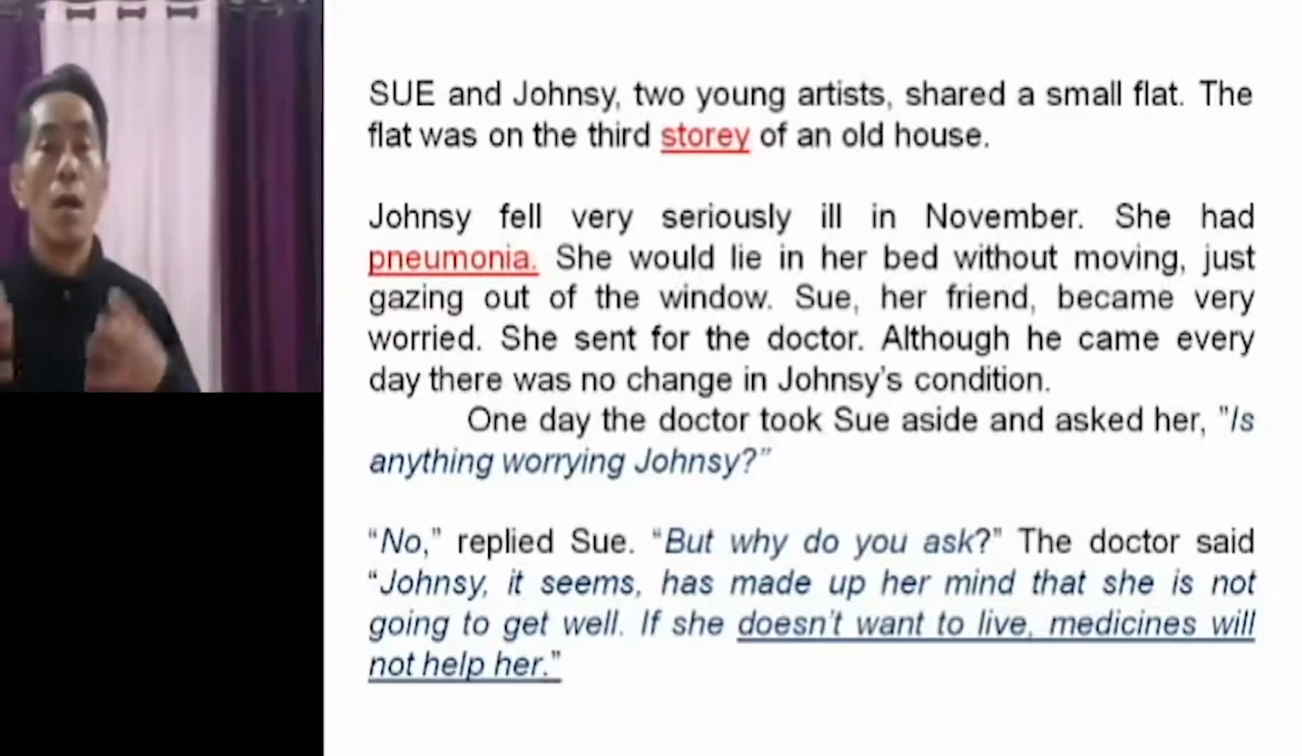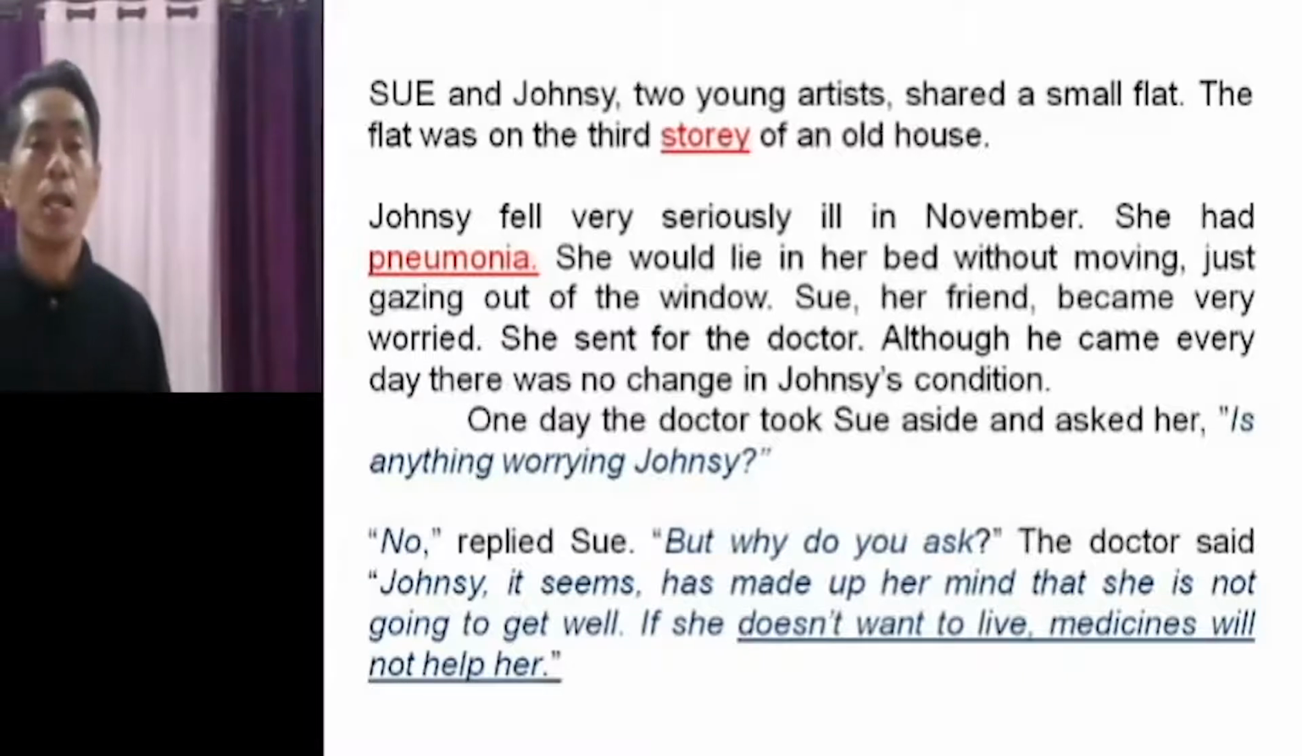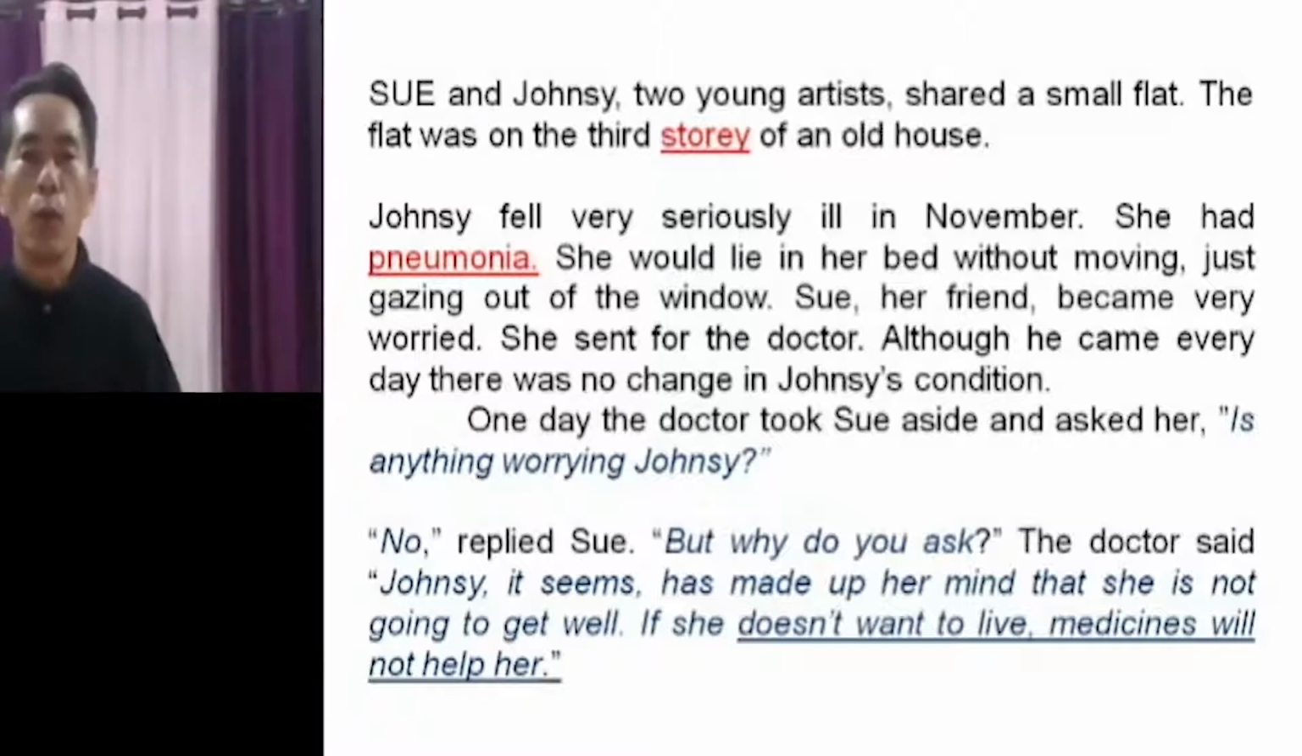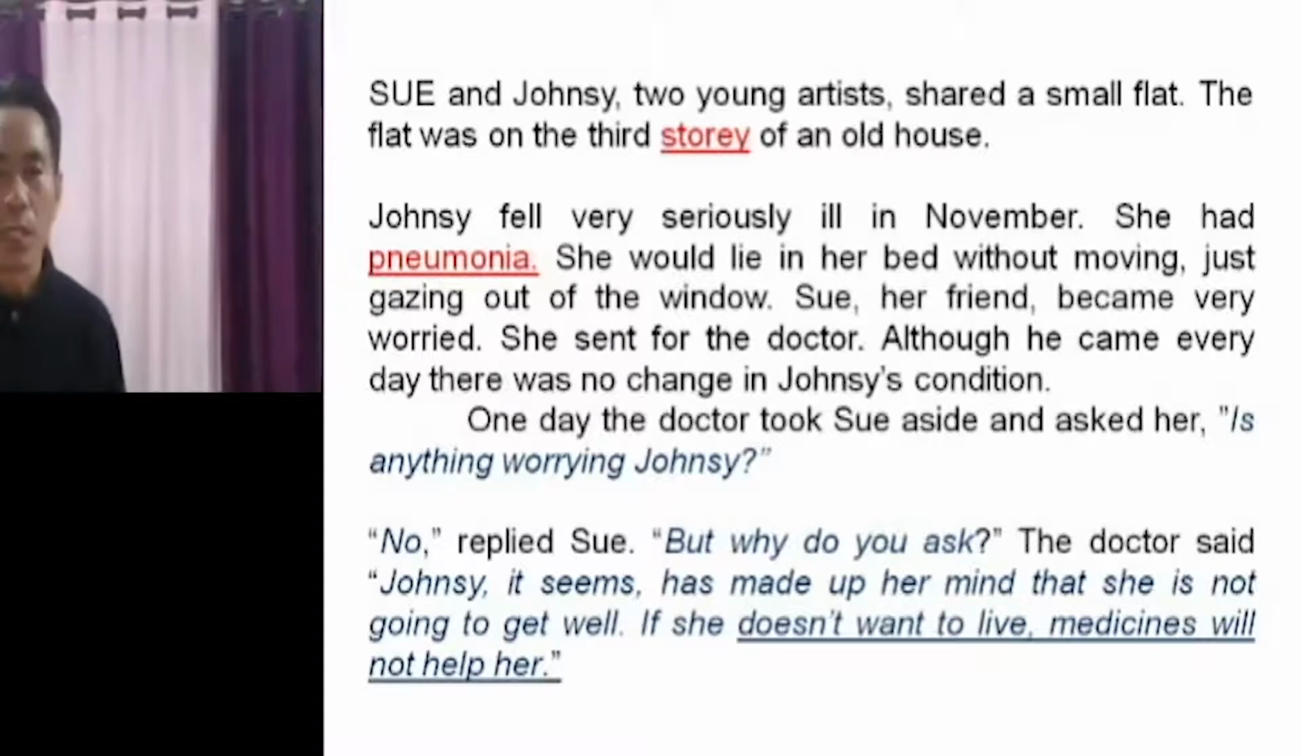We have two friends, Sue and Johnsy. Sue and Johnsy, two young artists, shared a small flat. The flat was on the third story of an old house. Johnsy fell very seriously ill in November. She had pneumonia. She would lie in her bed without moving, just gazing out of the window. Sue, her friend, became very worried. She sent for the doctor. Although he came every day, there was no change in Johnsy's condition.